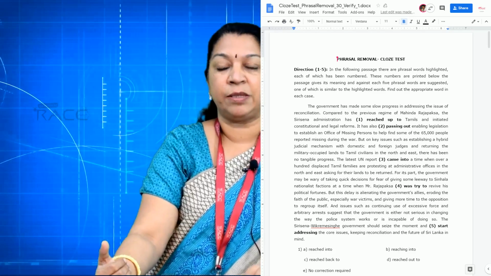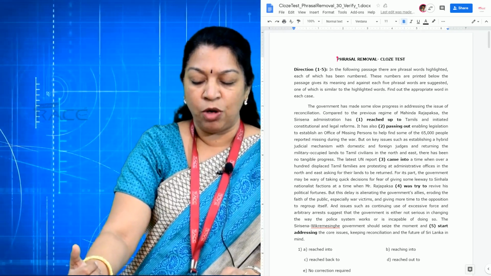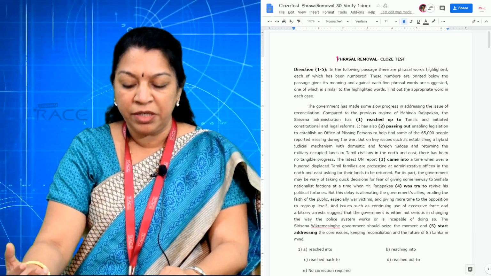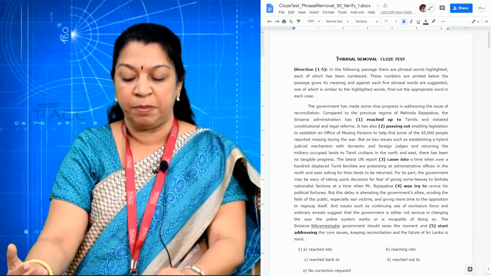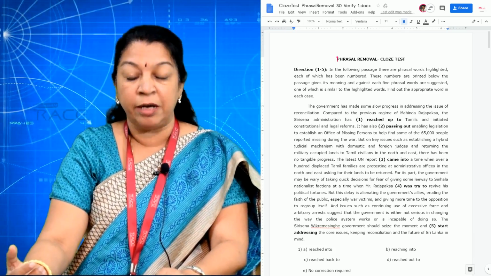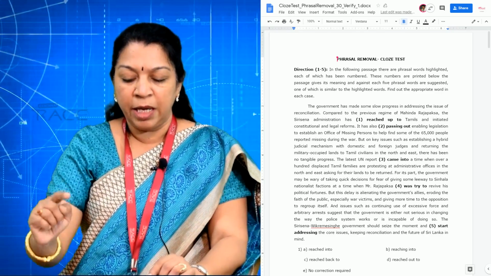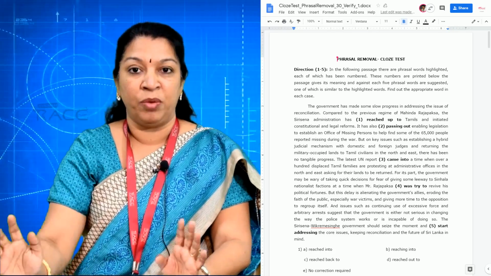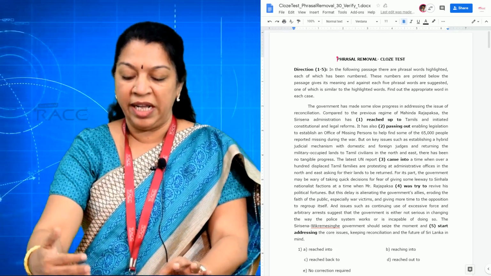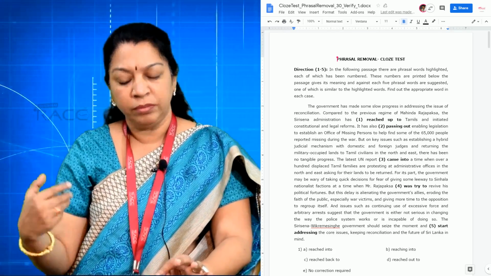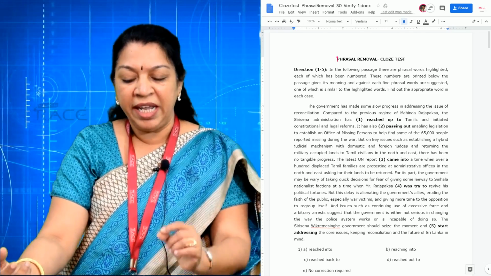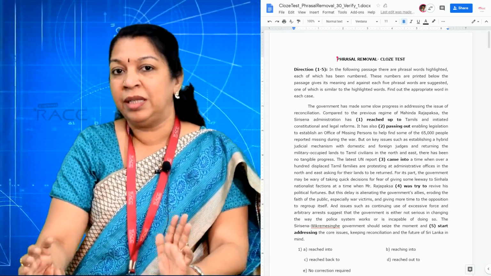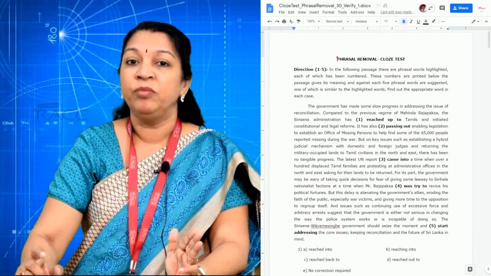The government has made some slow progress in addressing the issue of reconciliation compared to the previous regime of Mahinda Rajapaksa. The Sirisena administration has reached up to, this place is highlighted. Number 1 is marked. Now check whether reached up to fits. Reached means reached this place. That is the proper meaning of that word.